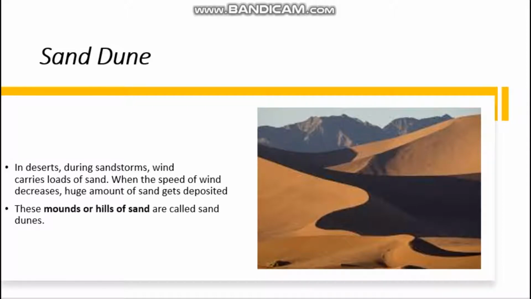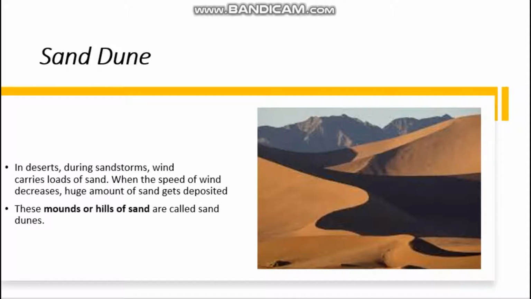On seeing this picture also you can find how it is. Mostly this sand dune we can see in the desert area, because there are no plants or trees or anything. When the wind blows strong, the sand dunes form. In desert during a sandstorm, wind carries loads of sand. Along with the wind, the sand is also carried. When the speed of the wind decreases, a huge amount of sand gets deposited.